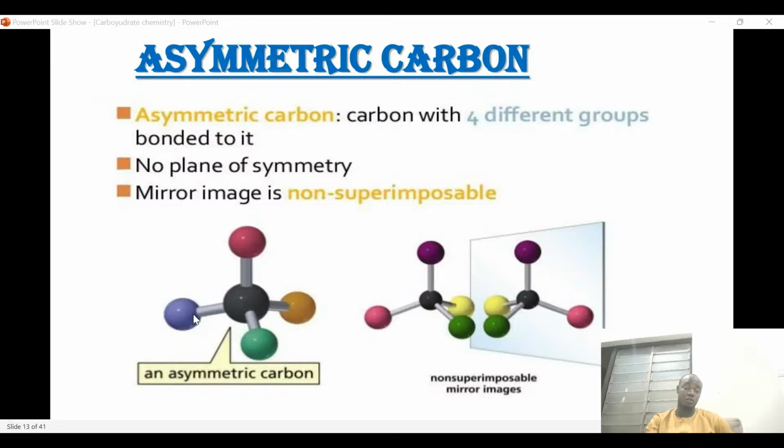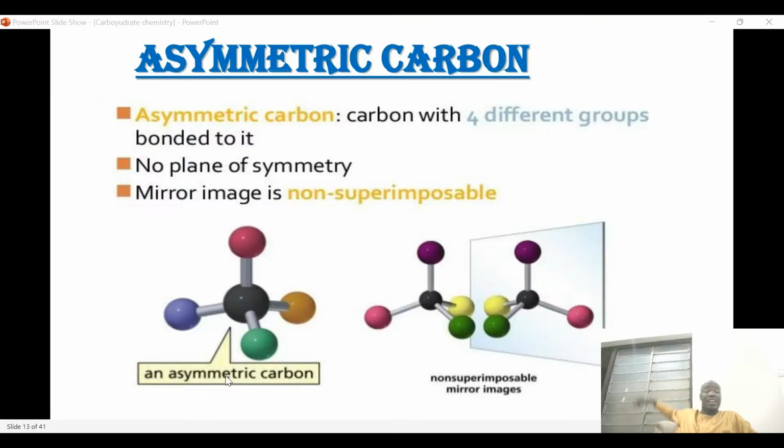Like for example here, this is a compound with an asymmetric carbon. You can see that all the other groups that are attached to this central carbon are different. So that is why it is called an asymmetric carbon. And we have a formula for calculating it, which is 2 power n. The n stands for the number of chiral carbons.